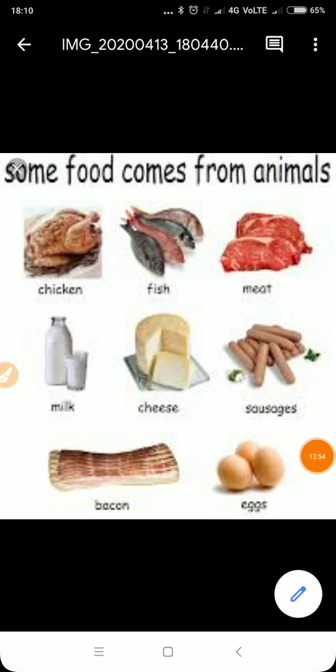I'm showing you another picture which will show you what food we get just from cow only. Are you able to see in this picture? Milk, cheese, yogurt, right? All these are animal products. We get them just from cow only.